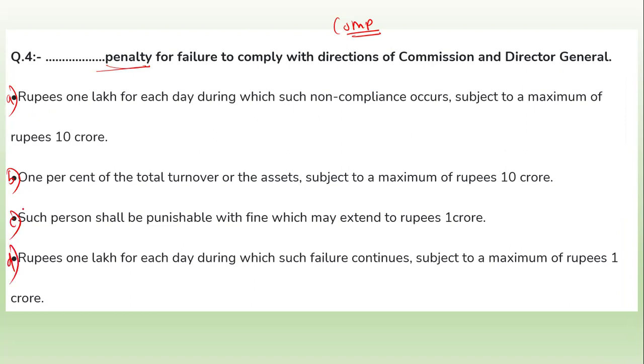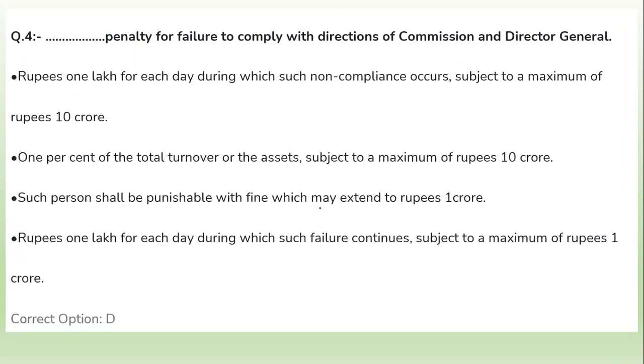What is statement A? Rupees 1 lakh for each day during which such non-compliance occurs, subject to a maximum of rupees 100 crore. B: 1% of the total turnover or assets, subject to a maximum of rupees 10 crore. Option C: such person shall be punishable with a fine which may extend to rupees 1 crore. D: rupees 1 lakh for each day during which such failure continues, subject to a maximum of rupees 1 crore. So the right answer for this question is option D.